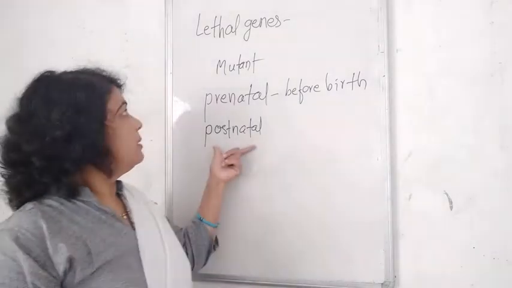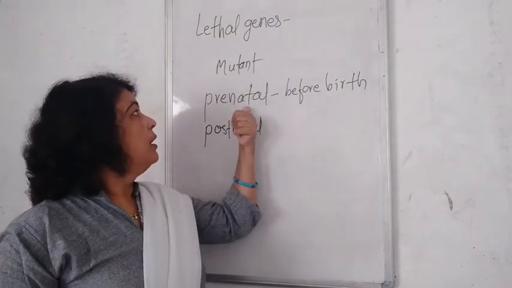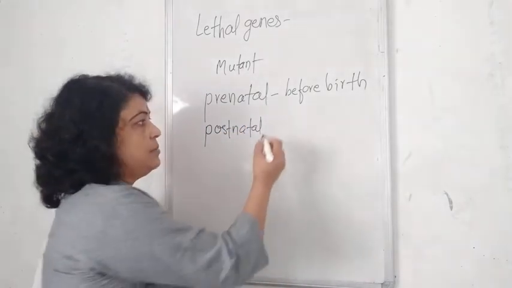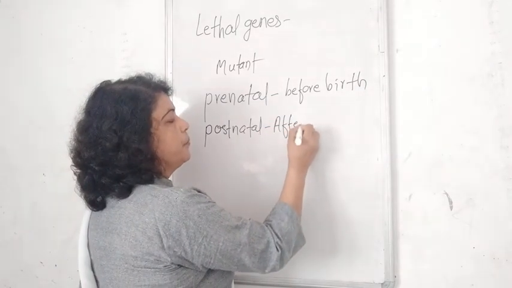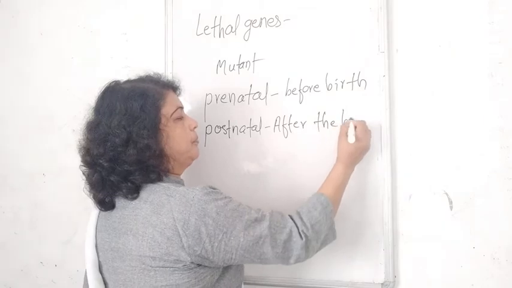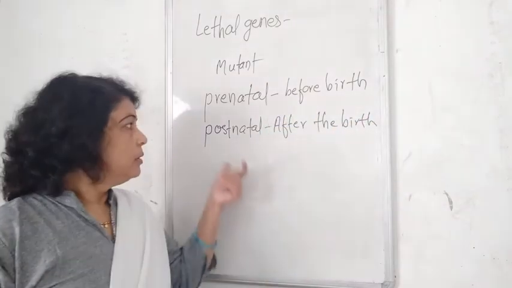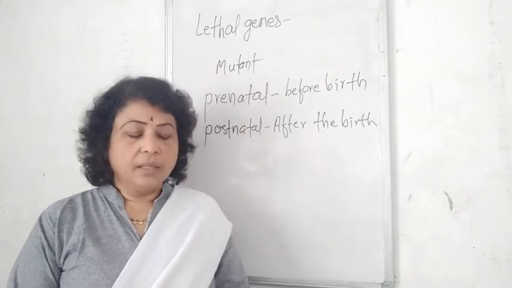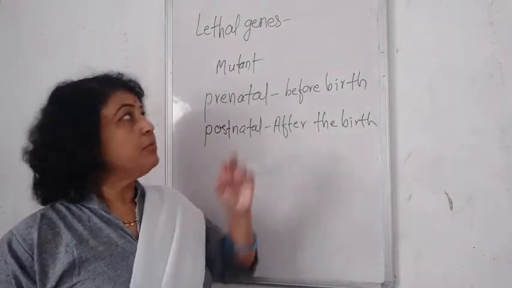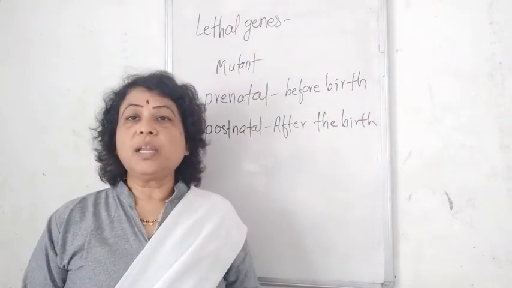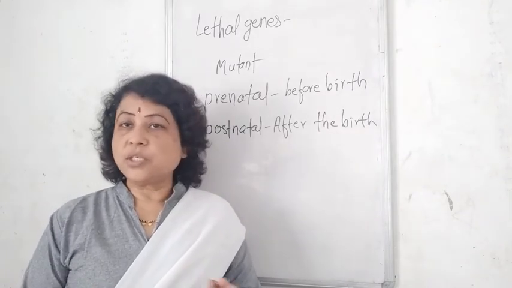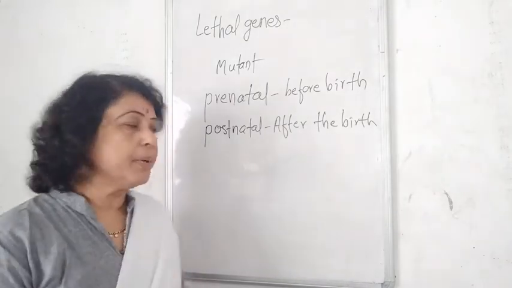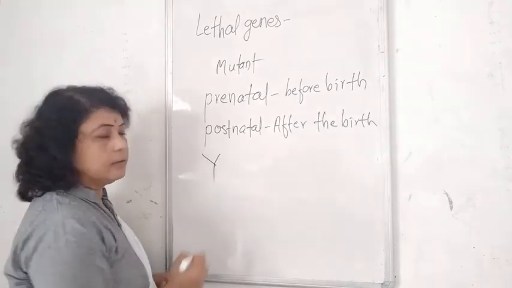Death of the organism which carries the lethal genes may occur at the prenatal stage or after birth, at the postnatal stage. Postnatal means after the birth, before it attains sexual maturity. That means organisms which possess lethal genes do not attain sexual maturity.